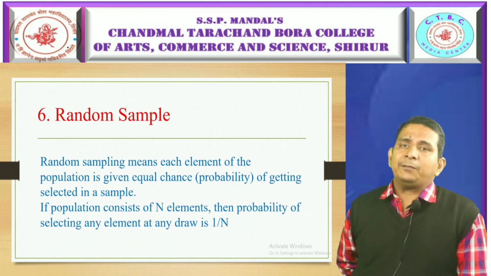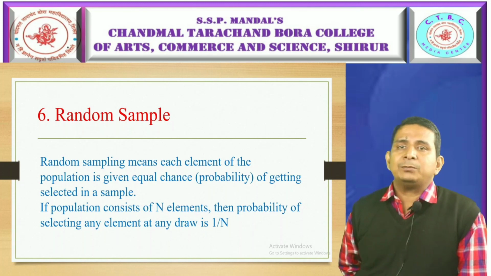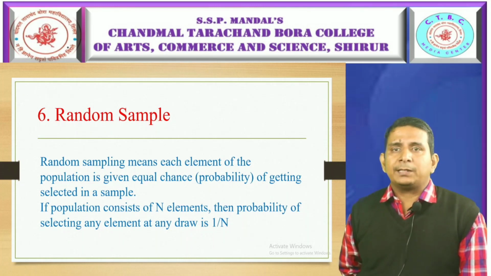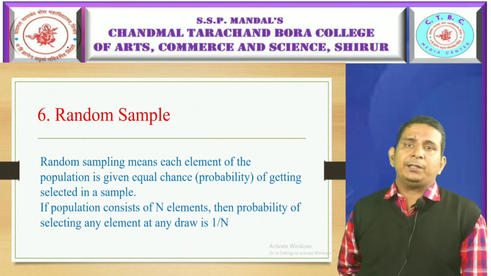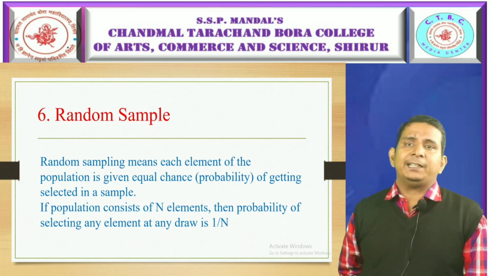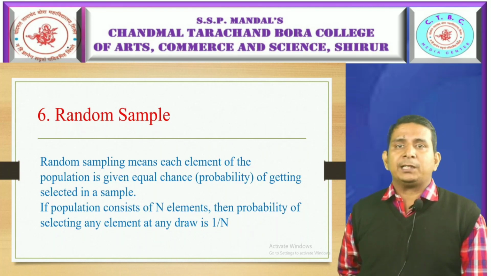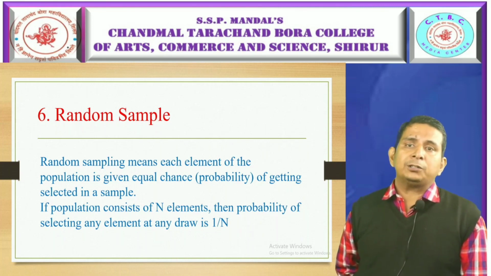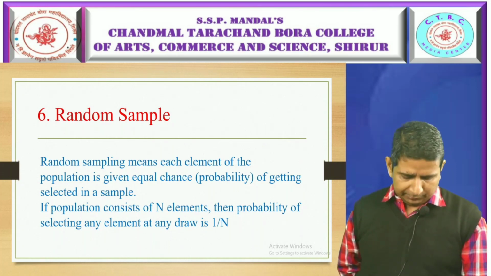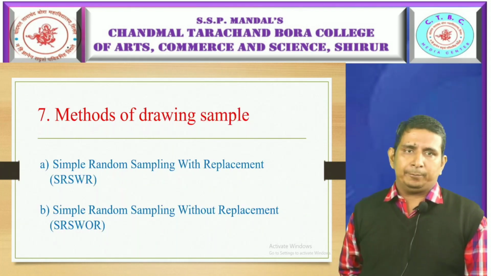Now the next definition is random sample. Random sampling means each element of the population is given an equal chance or probability of getting selected in a sample. If the population contains capital N elements, then the probability of any element getting selected at any draw is 1 by N.